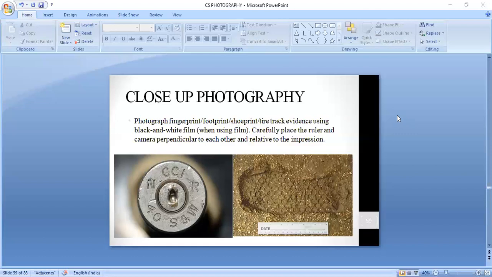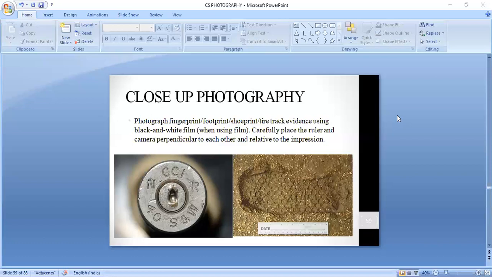Whenever we are taking the photograph or the record of contrast color, or in other words, whenever we are taking the photograph of impression evidences, tool marks, foot marks, fingerprints, shoe prints, tire prints, generally we take the help of black and white photography.